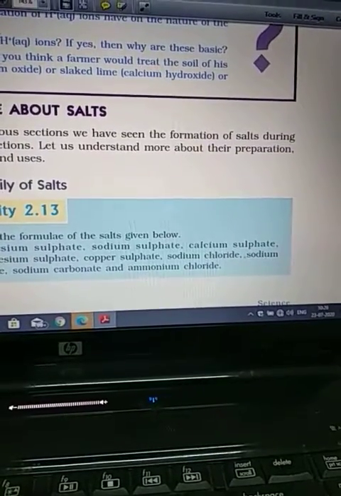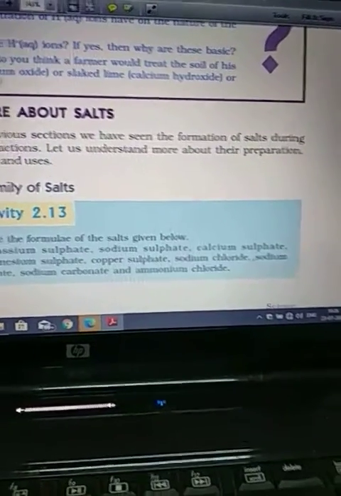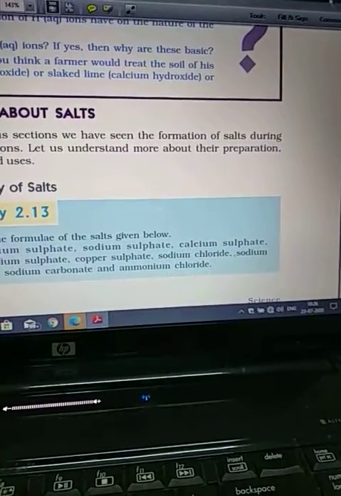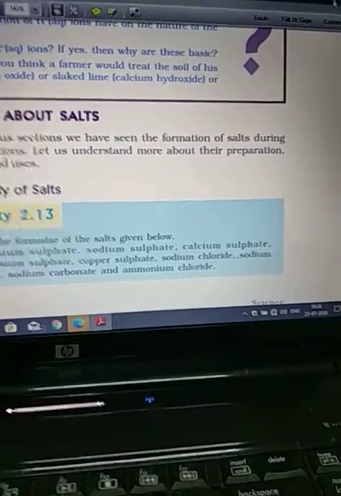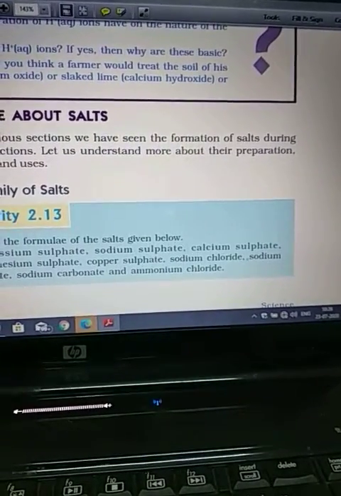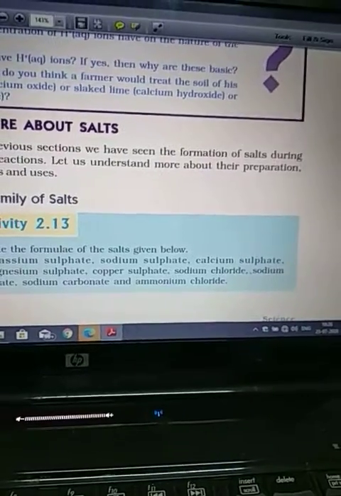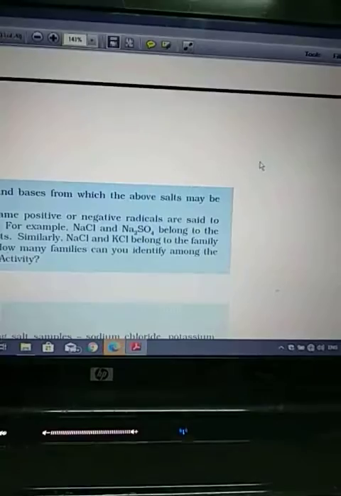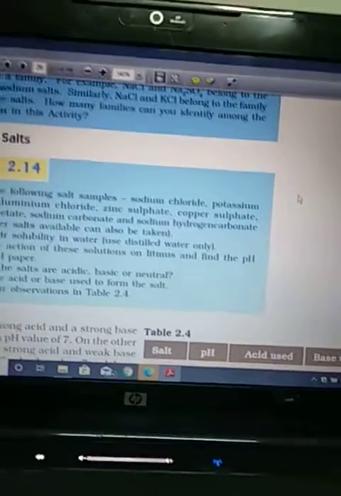Salts of the chloride family are sodium chloride and ammonium chloride, right? Salts of the sodium family are sodium sulfate, sodium nitrate and sodium carbonate. So I think it is clear to you. In this way we can decide the family of the salts. Now another topic is the pH of salts.